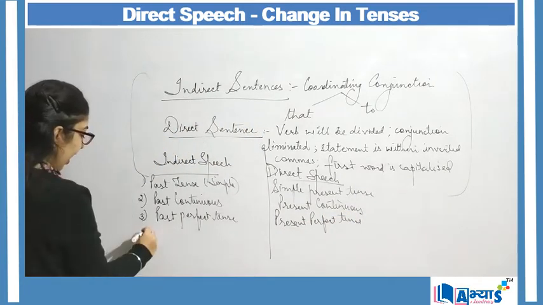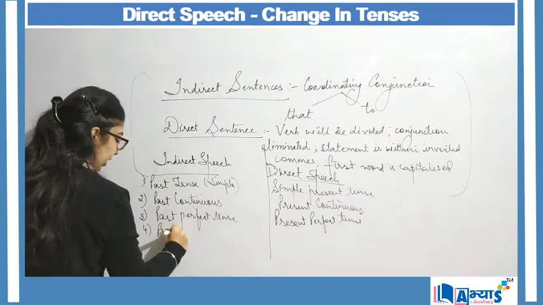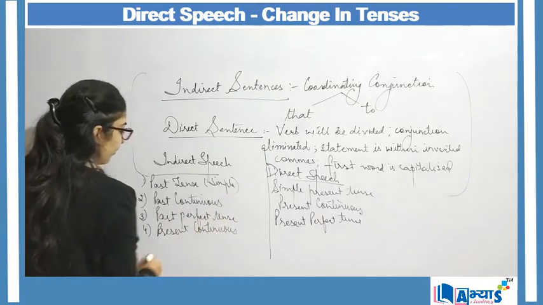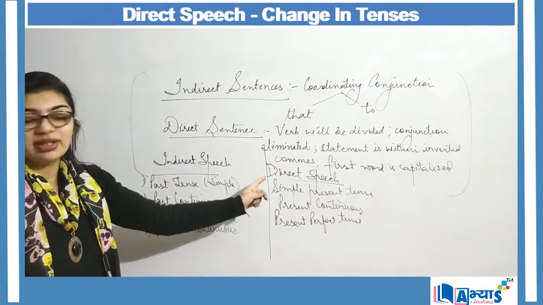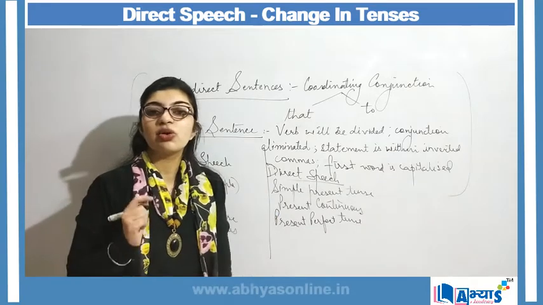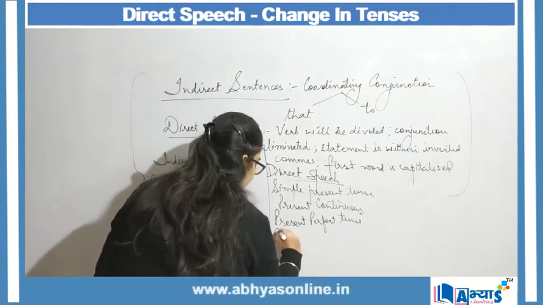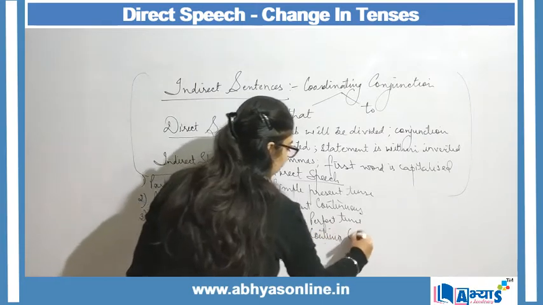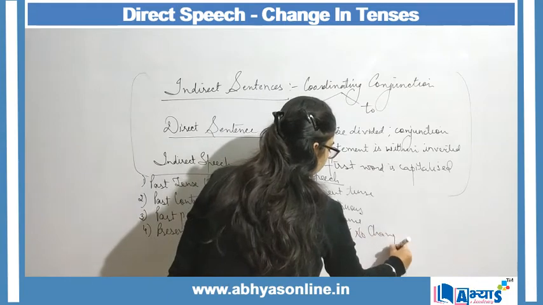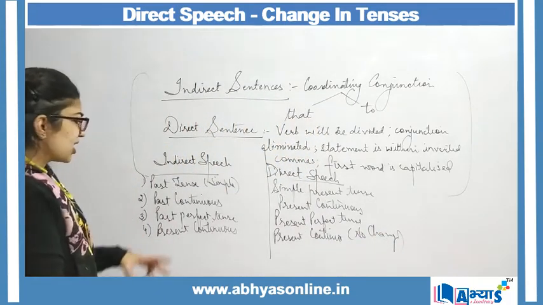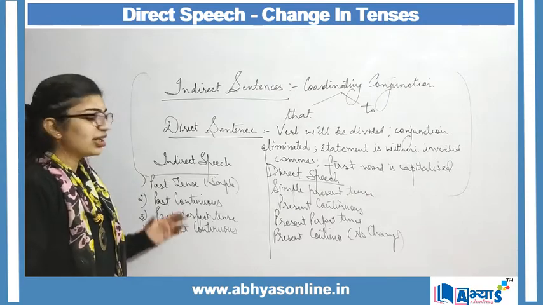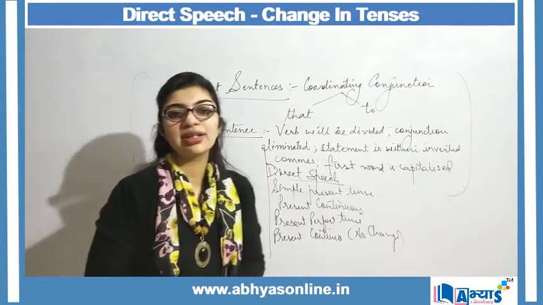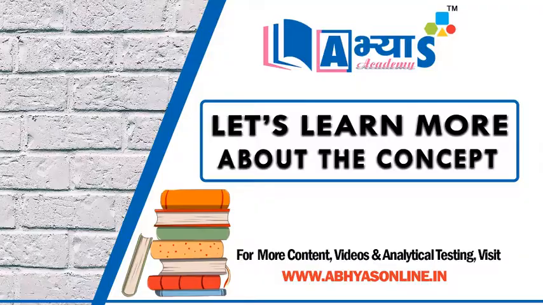But if I have present continuous tense in my indirect speech, my direct speech will also have present continuous tense, which means that over here there is no change. So these are some of the basic tenses that I have explained, that while converting to direct, the tenses change. The rest of them we will understand through examples.